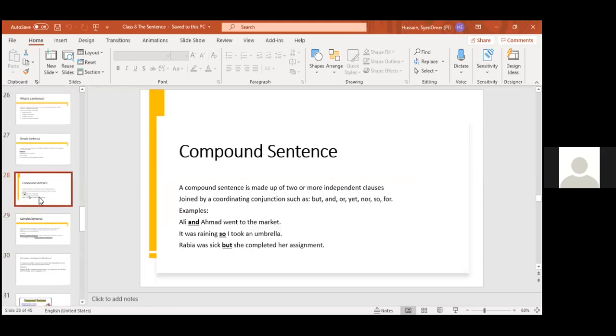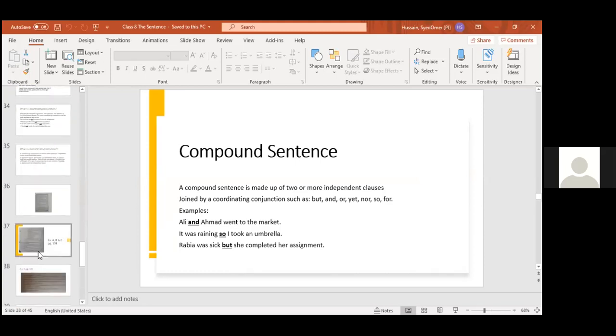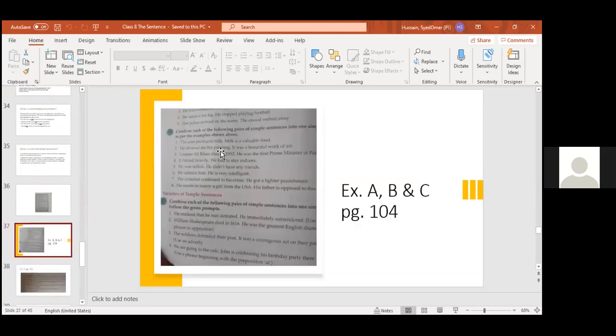Before we start the complex sentence, we have done exercise A. Now we have to do exercise B. All of you open your books, page number 104. Yes, Fatma?